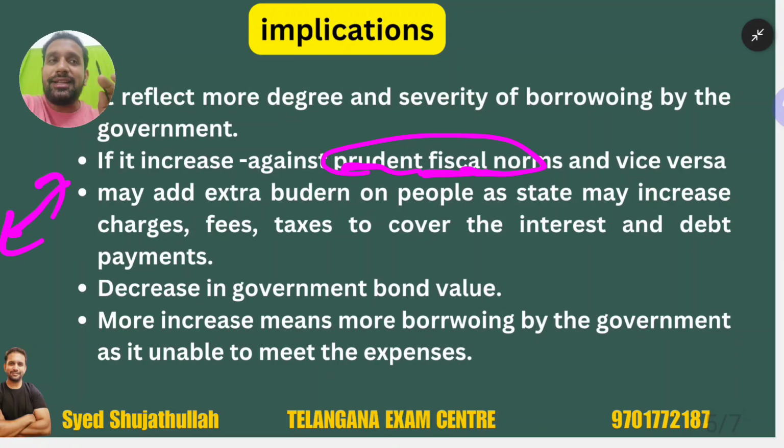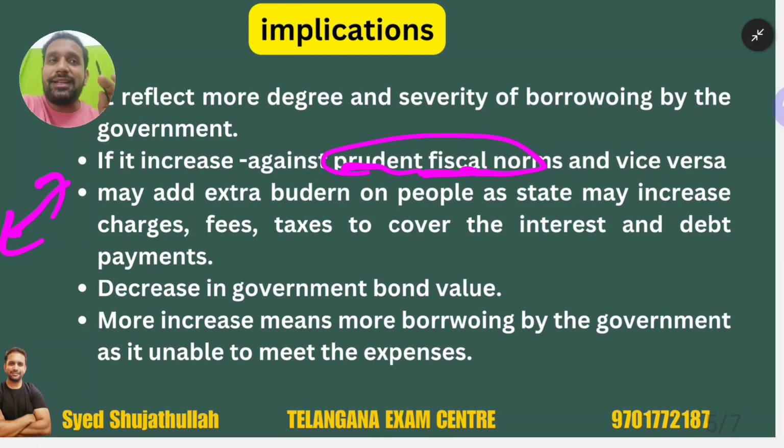Possibility is there. Fees, university fee, college fee, tuition fee, whatever it is, the government may increase challans and taxes to cover the interest and debt payments. Obviously, the government is having debt, it has to take from the people only. So in future, if this deficit increases, the government will definitely put pressure on the people.